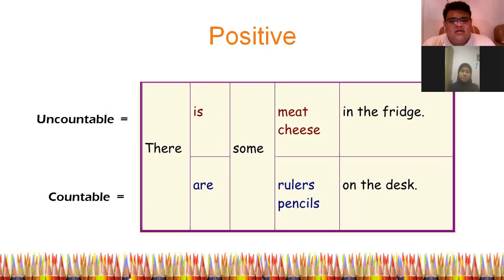And then the word to connect the subject and the noun, here we use some. And then after that, we use the nouns, whether the uncountable one or the countable one. And then in the end, we can use some object or some conditional things to make the sentence complete. The end part is just to make it more specific. It's optional.